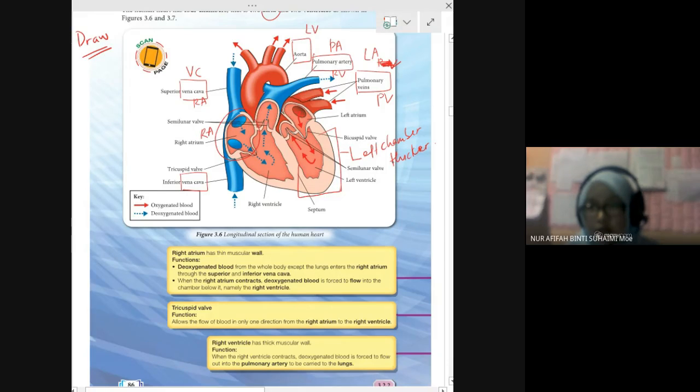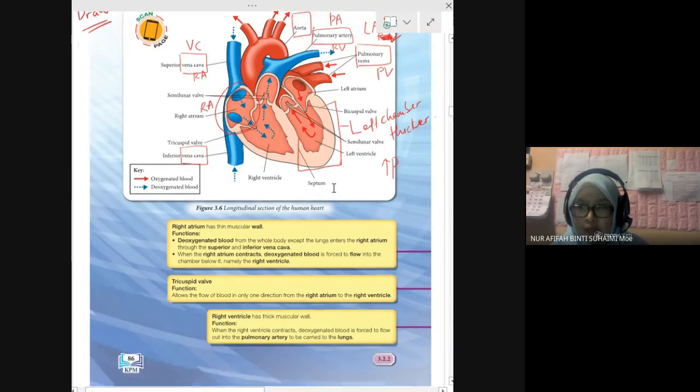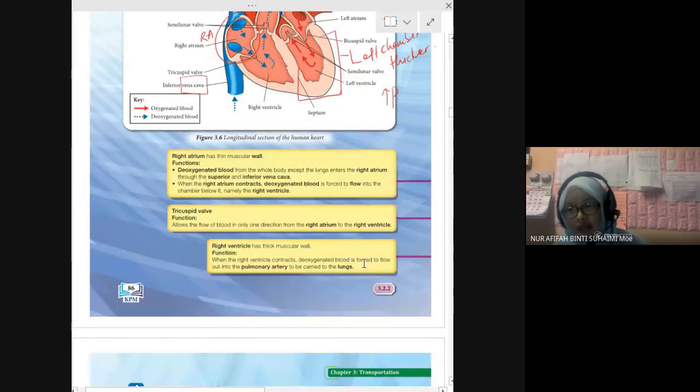Okay, if the question asks which side is thicker, the left side of your heart has a thicker wall than the other side. Which means the left atrium and left ventricle have a thicker wall because they need to withstand the high pressure to pump the oxygenated blood throughout your body, from the aorta. Later I will explain again.